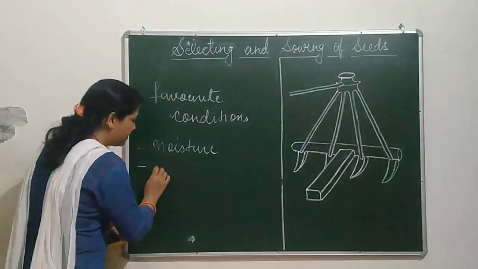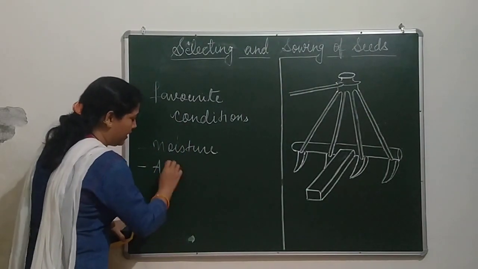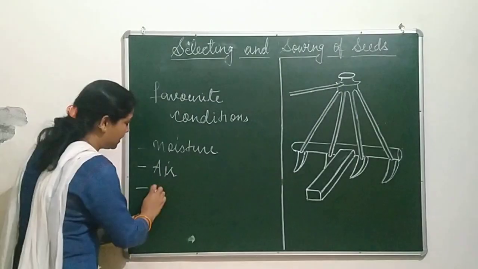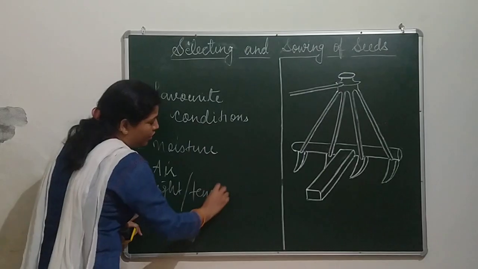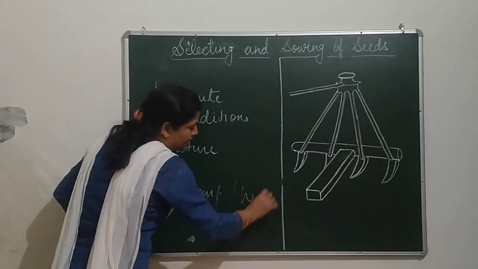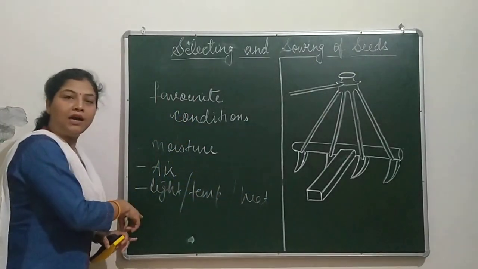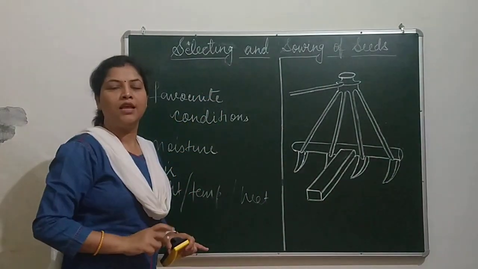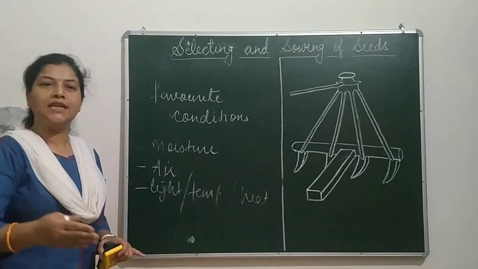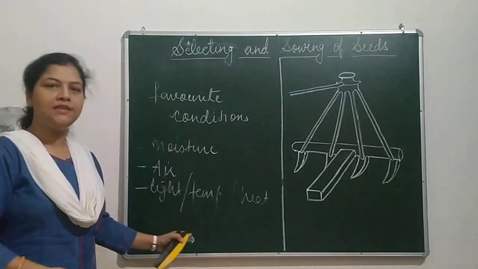Second one is air, and the third one is light, or you can say temperature, or you can say heat. So these three are the necessary conditions for the germination of seeds. So plowing of soil is done to get all this easily in the soil.